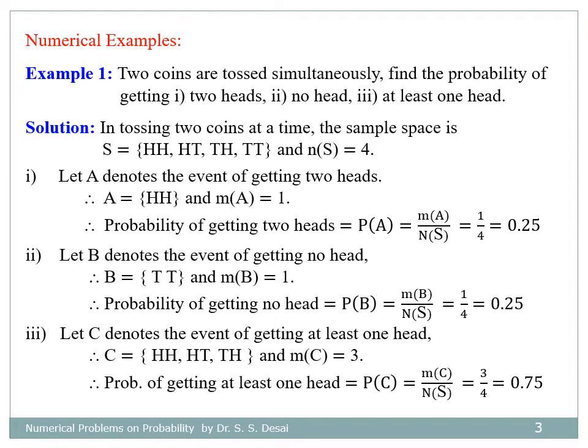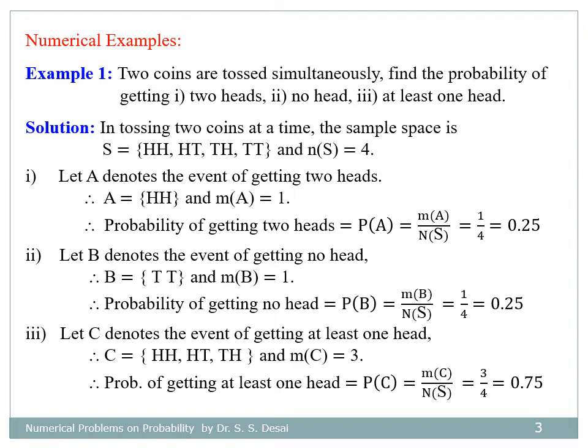Now let us see the events. So let A denote the event of getting two heads. There is only one outcome having two heads at a time. Therefore, number of favorable cases to A equals 1. And by the definition, probability of getting two heads is equal to number of favorable cases divided by number of possible cases, equal to 1 divided by 4, that is 0.25.